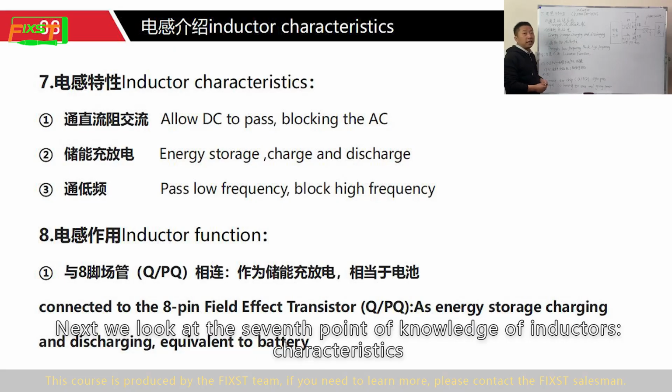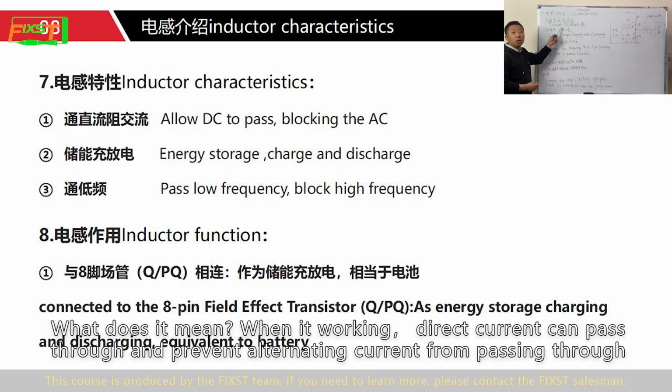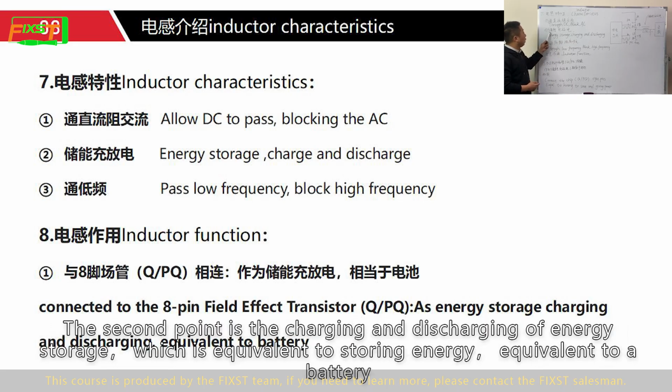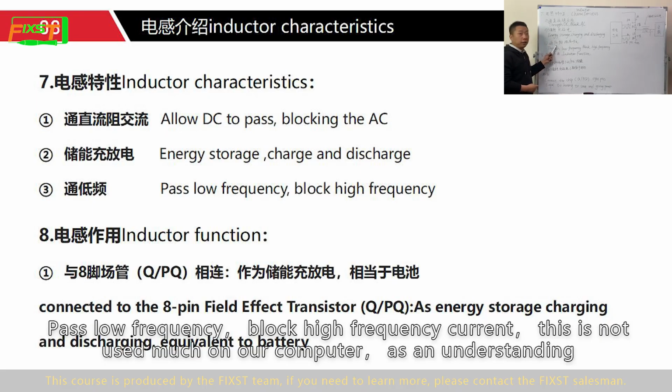Next, we look at the seventh point of knowledge of inductors, characteristics. The first characteristic of an inductor: it allows DC to pass and blocks AC. What does it mean? When working, direct current can pass through and alternating current is prevented from passing through. The second point is charging and discharging of energy storage, which is equivalent to storing energy like a battery. Charge it, then it can be discharged. It passes low frequency and blocks high frequency current. This is not used much on our computer, as I understand it.